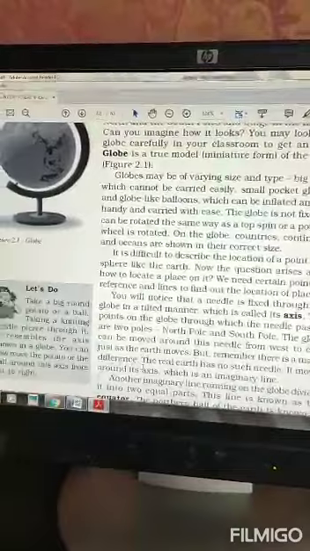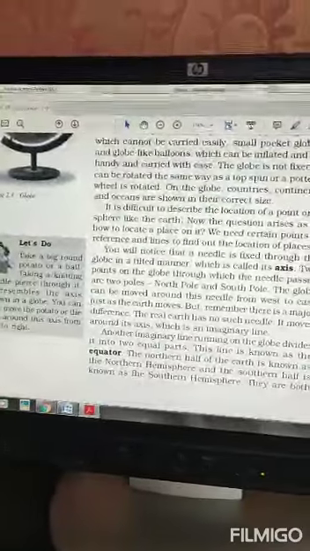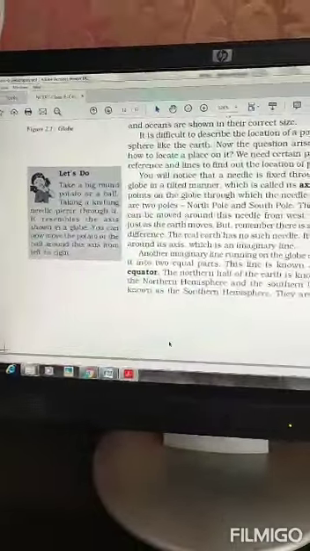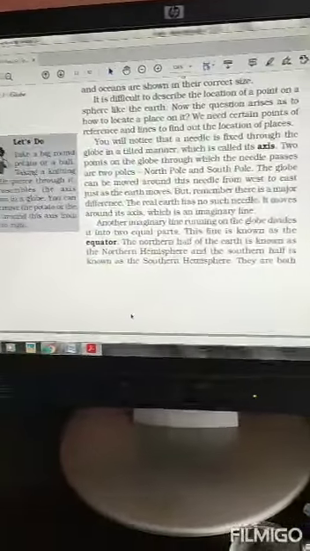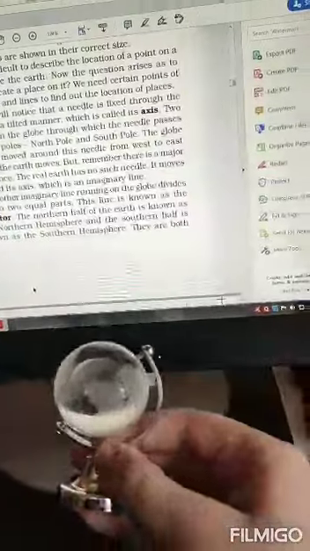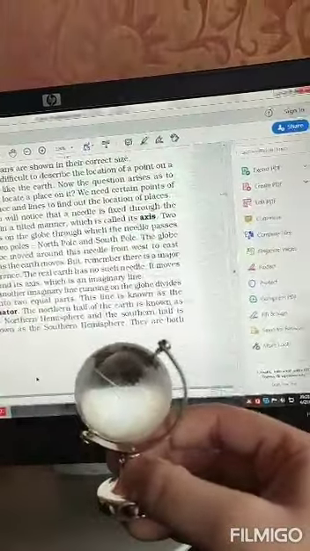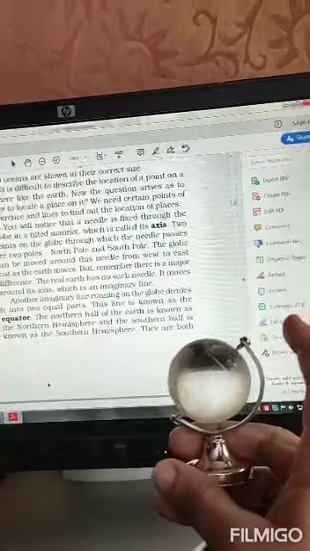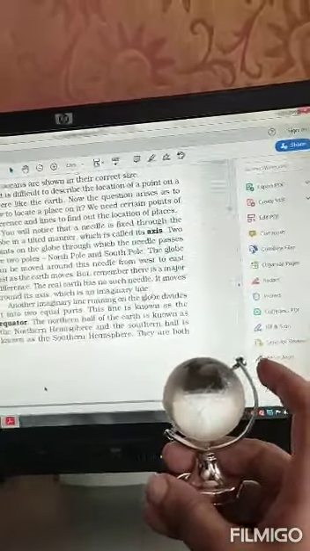We have made this just to show that Earth in reality is like this. It is not straight, it is tilted. See, this is Earth, it is not straight, it is tilted on one side.